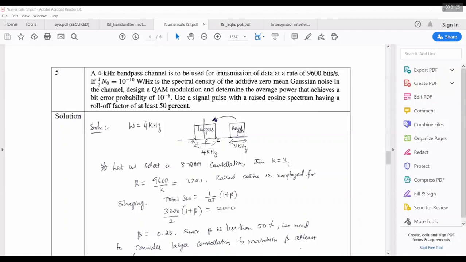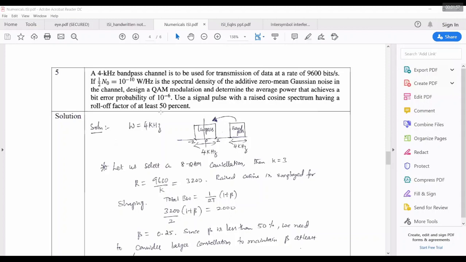If K is equal to 3, then the symbol rate R is 9,600 bits per second divided by the number of bits, so 3,200 symbols per second. For raised cosine, the total bandwidth is going to be 1 by 2T times (1 plus beta). So beta we have to find out. Total bandwidth we know is 2 kilohertz, which means 2000 hertz. 1 by 2T, with 1 by T being 3,200, gives 3,200 by 2 into (1 plus beta). So beta will be 0.25.